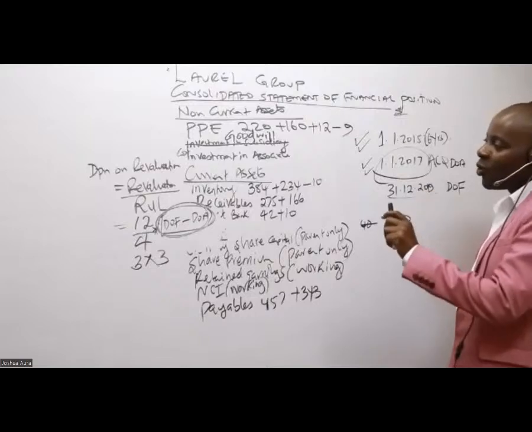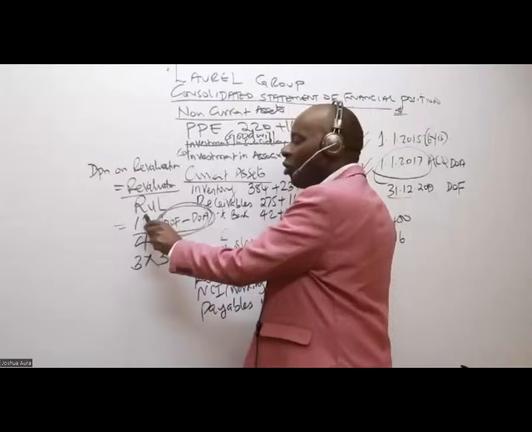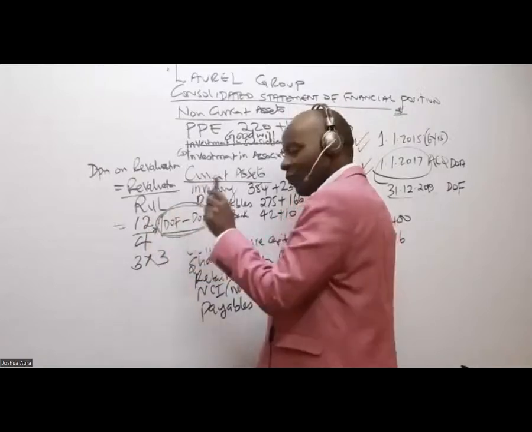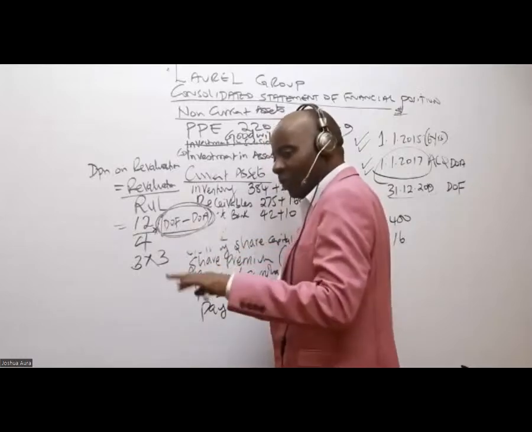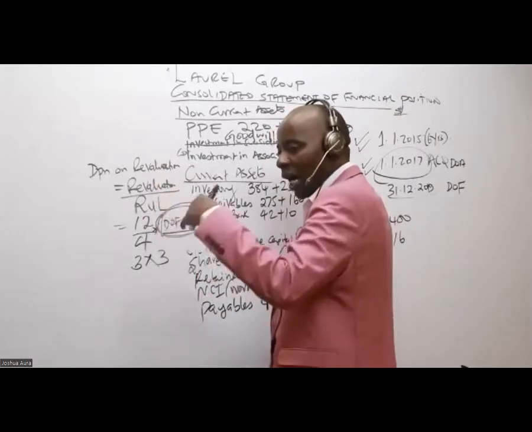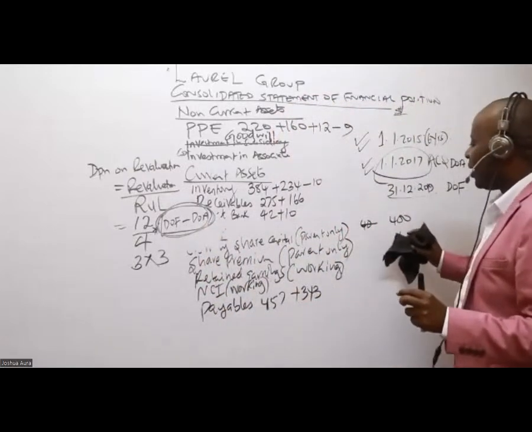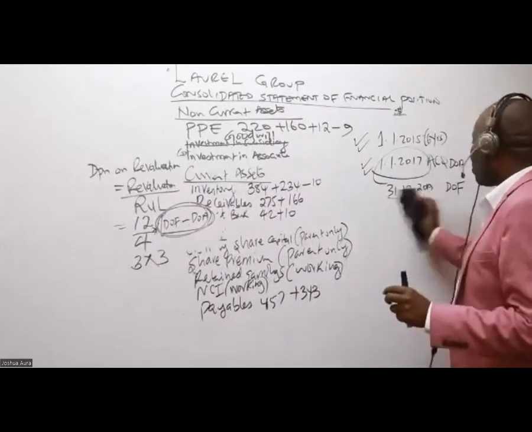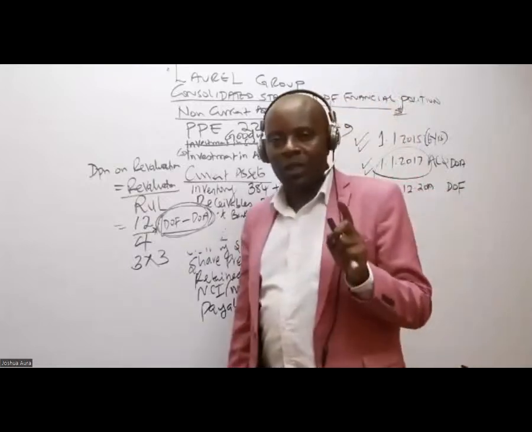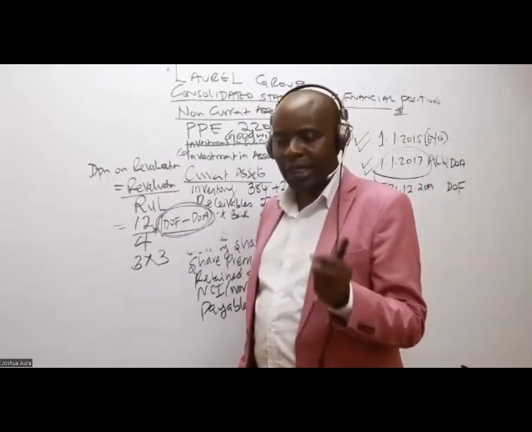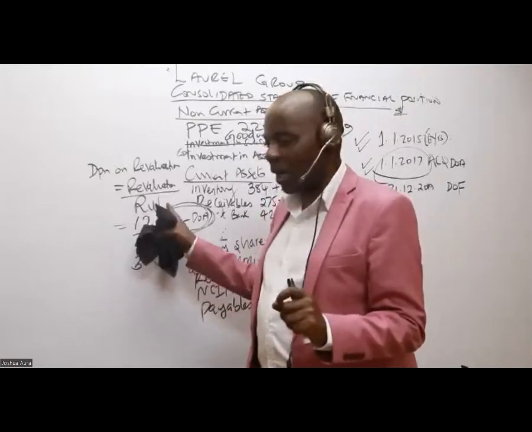Now, the first thing is for you to appreciate this. The revalued amount, of course, is 12 over the remaining useful life. From the date of revaluation moving forward, how many years do you have? It's not really a big thing. If you take your time, maybe later on with the video, it is something that you will be able to understand, because when we talk of remaining useful life,